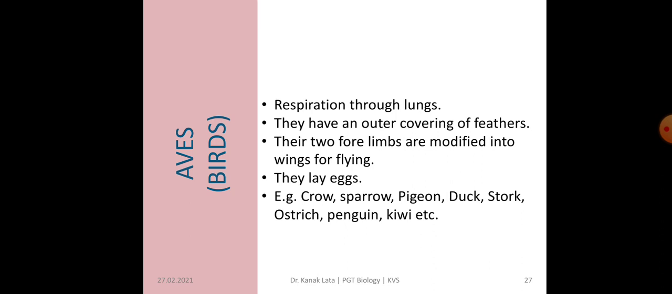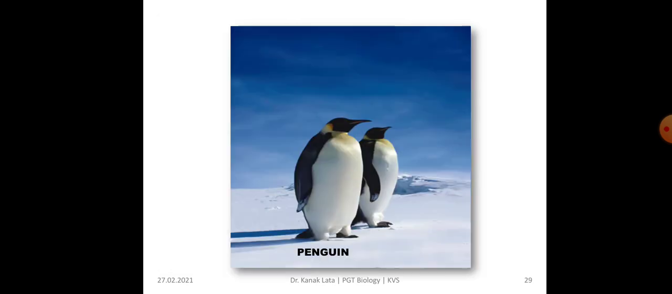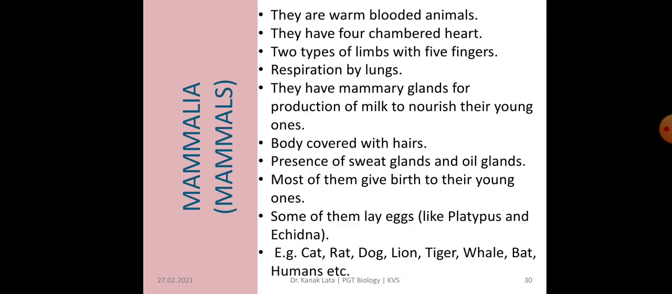Common examples are crow, sparrow, pigeon, duck, stork, ostrich, penguin, kiwi. Out of this, ostrich, penguin and kiwi are the flightless birds. Here you can observe crow, sparrow, pigeon, duck, stork, ostrich, and here it is penguin.